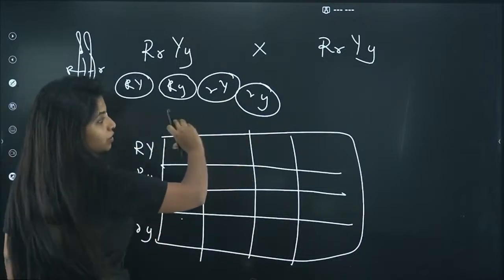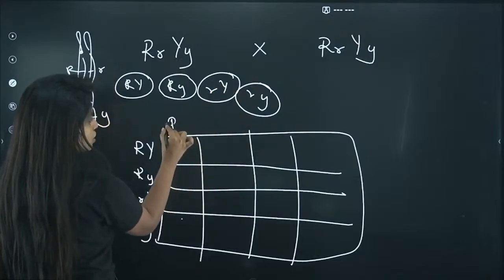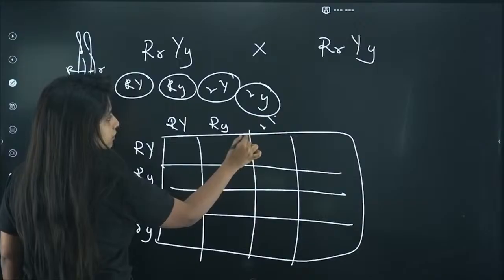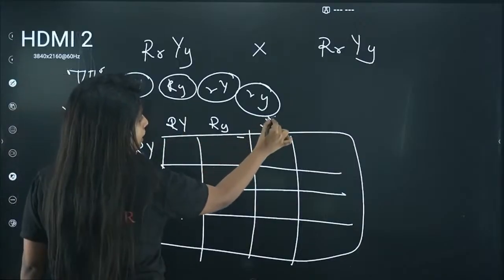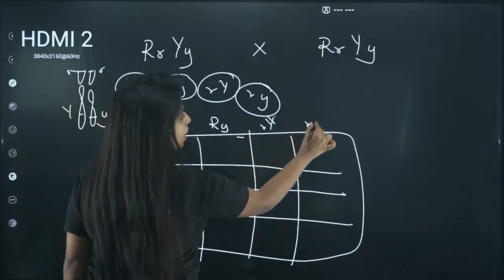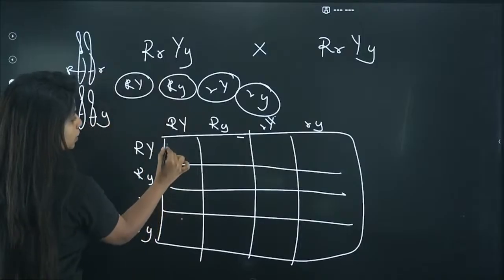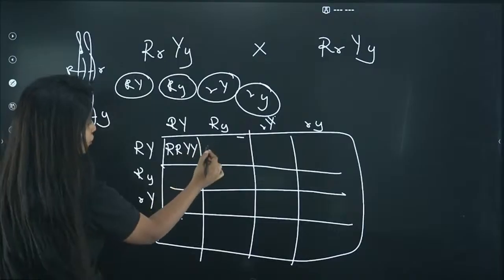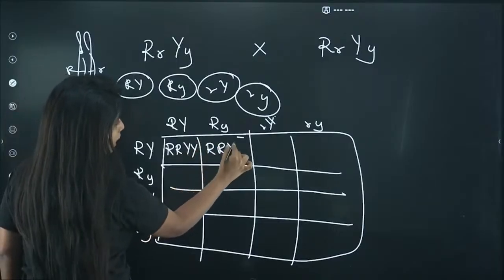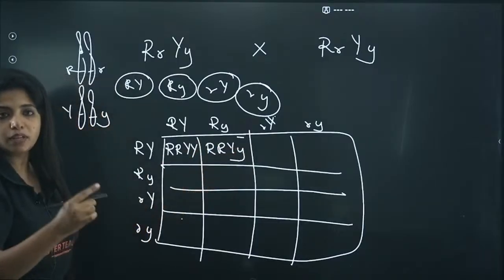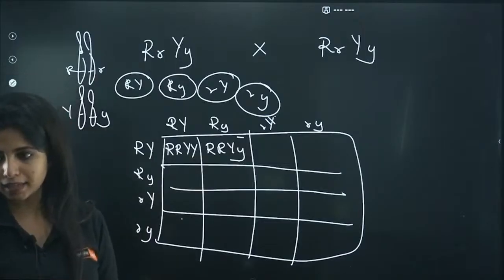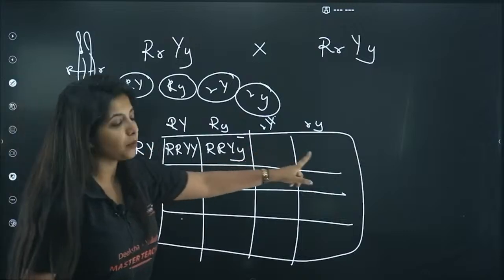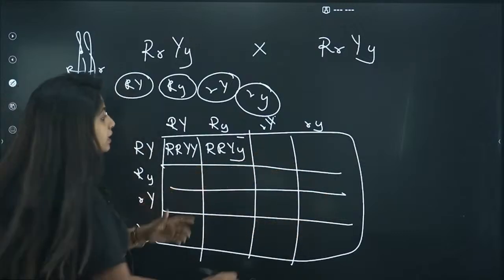Same thing you write over here for the other parent. Now when you cross this with this, you get capital R capital R capital Y capital Y, and then capital R capital R capital Y small y, and the same thing goes on. The list goes on, so you have to keep doing the same thing again and again.